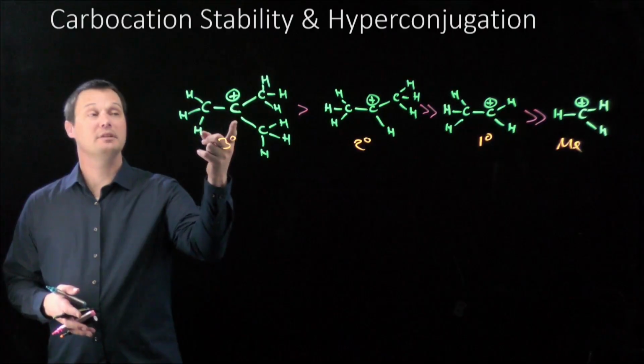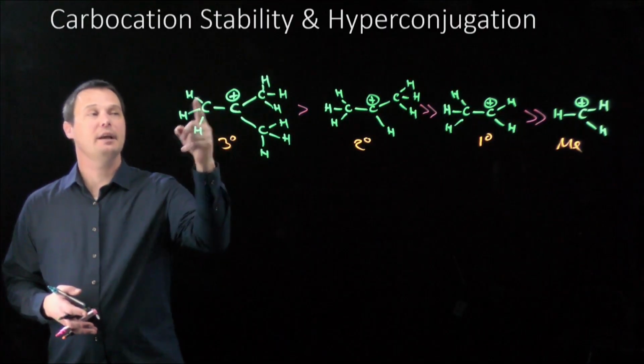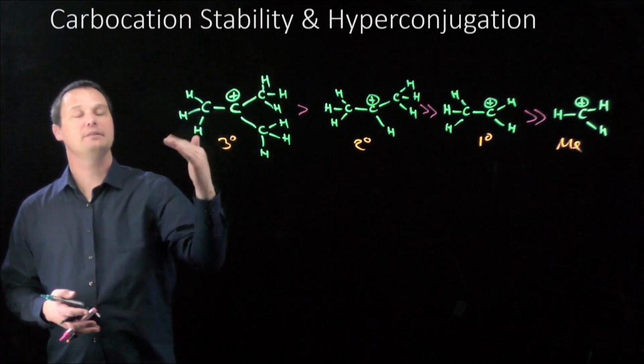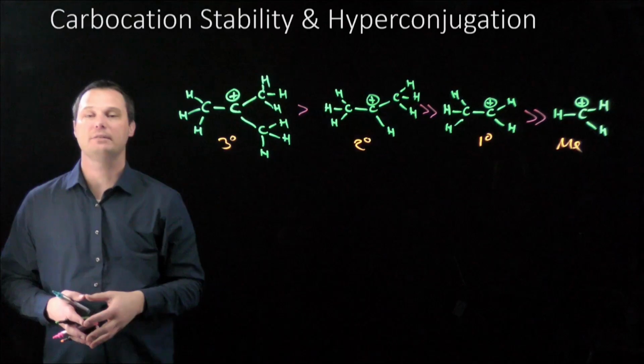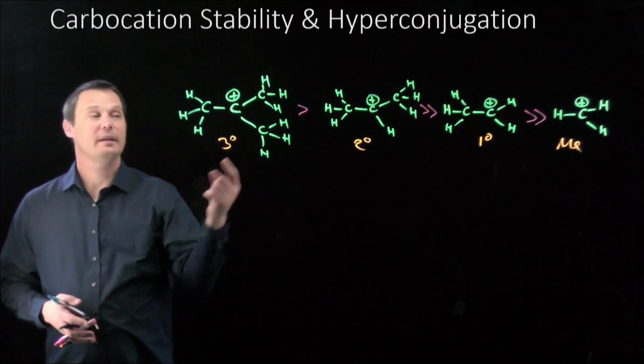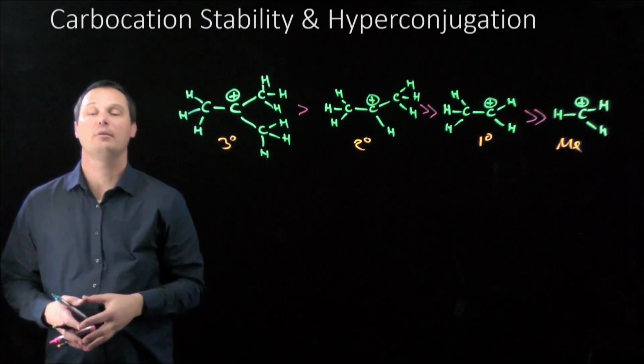The carbocation carbon is positive because it lacks electron density. It's missing electrons. If it lacks electron density and the alkyl groups are electron donating, they're pushing more electron density towards that positive charge, diminishing the effect of that positive charge. Anything to make that positive charge more stable will make the whole molecule more stable. And a tertiary carbocation has 3 electron donating alkyl groups, helping that carbocation be more stable.